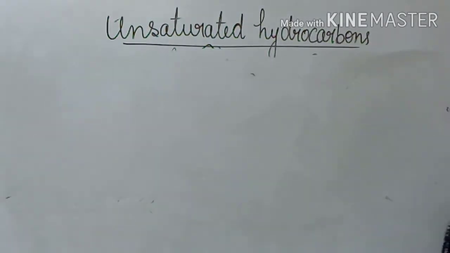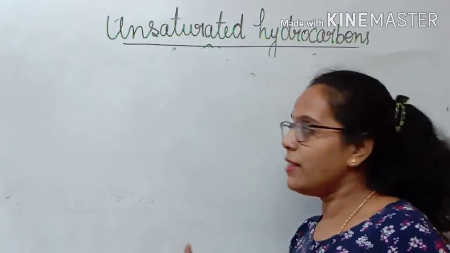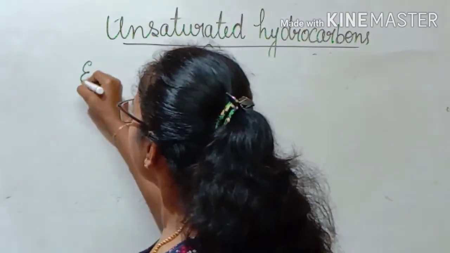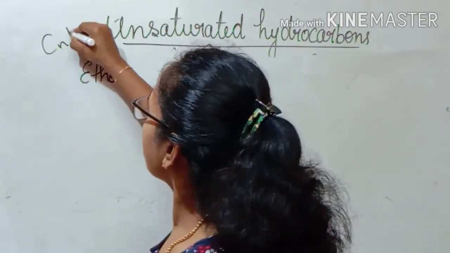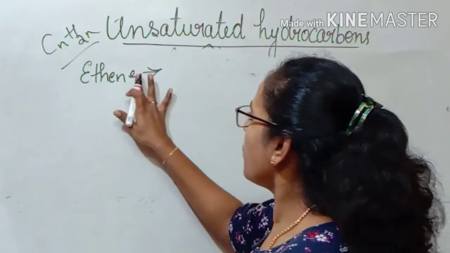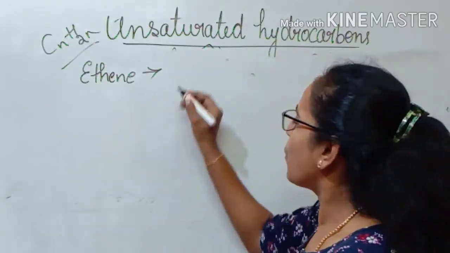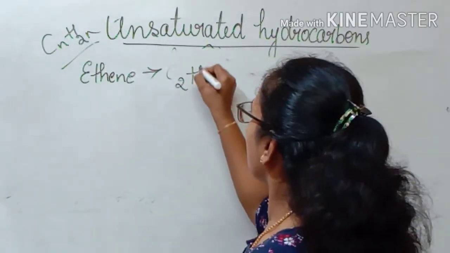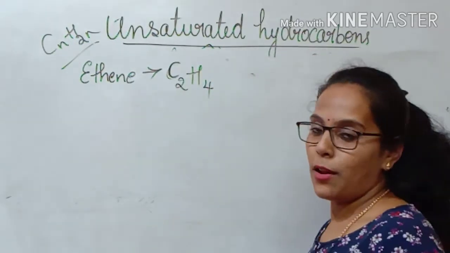Clear? Okay, now let us write the electron dot structure for the alkene. The first member of alkene is, as I told you, ethene, right? And what is their general formula? The general formula is CnH2n. So what is the molecular formula for ethene? It is the second member. It is C2H2 twos are 4, so it is C2H4. I repeat, C2H4 is the molecular formula for ethene.